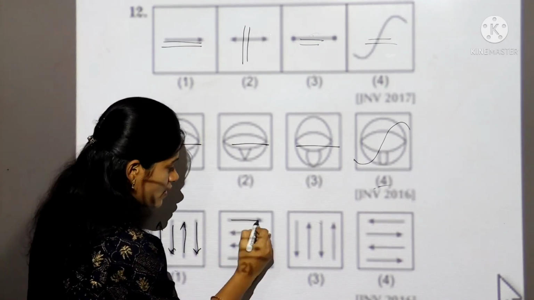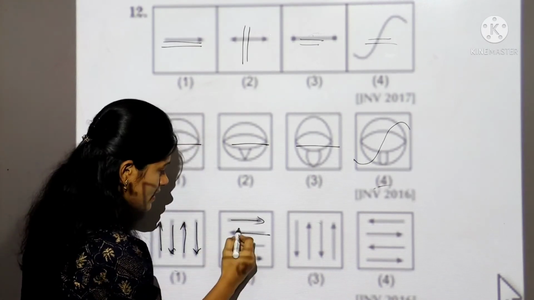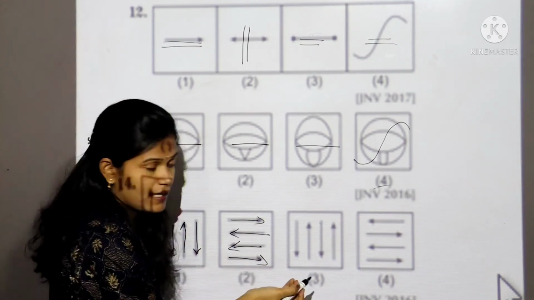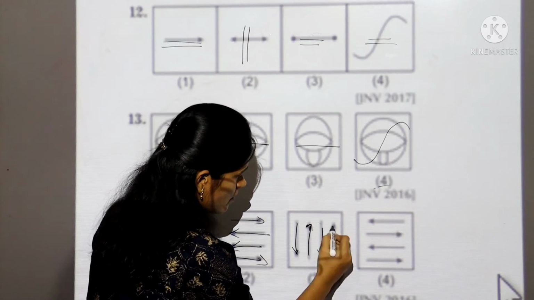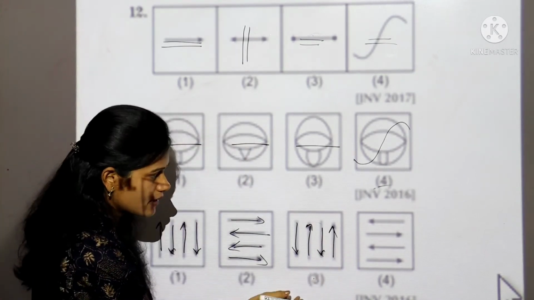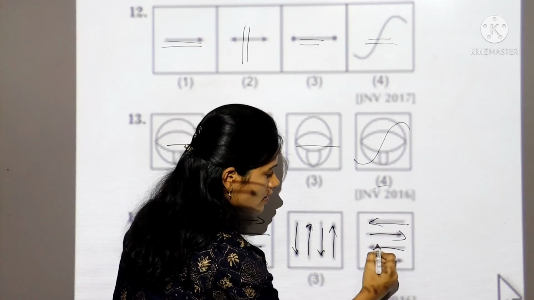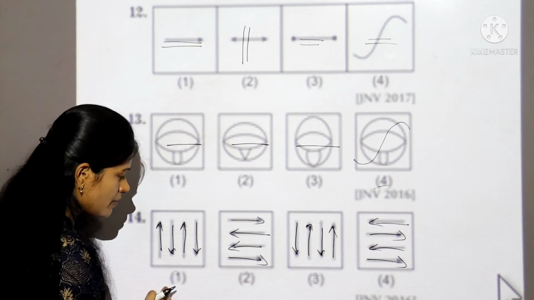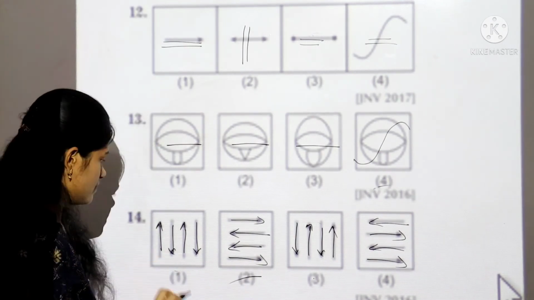In the second box, the first arrow is towards right, second left, right. Now check the third, which is down, up, which means alternate. Now check the fourth: left, right, which means except 2, the remaining arrows are in alternate. So our answer is the second one.